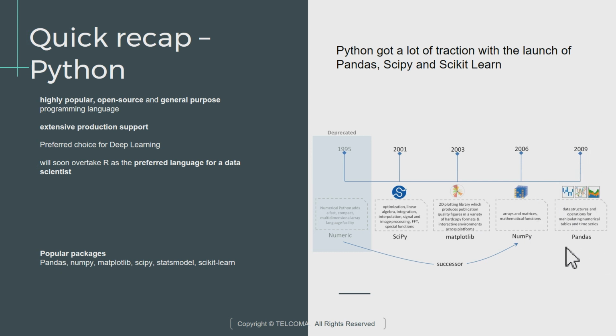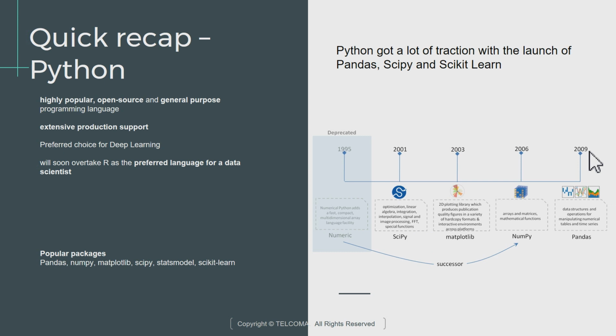A data frame is something analogous to a table from SQL, or a sheet from Microsoft Excel. So we have data frame level operations with Pandas, array level operations with NumPy, data visualization with Matplotlib, and a couple of statistical techniques in SciPy.